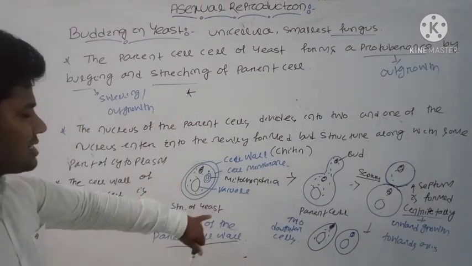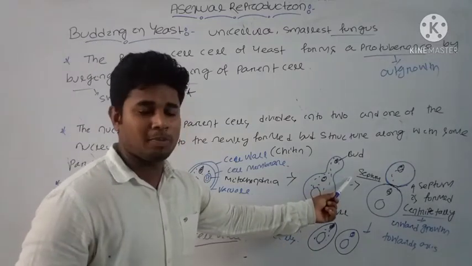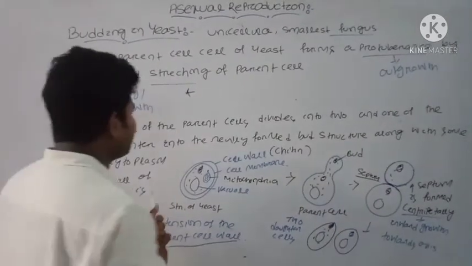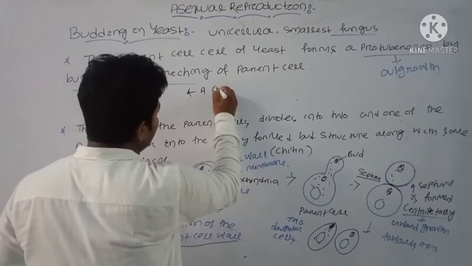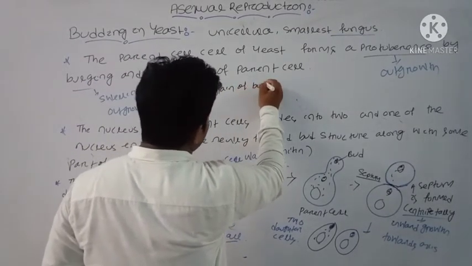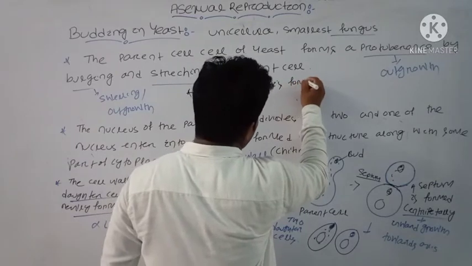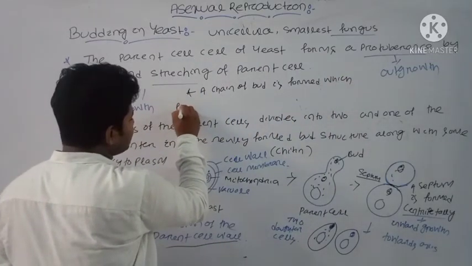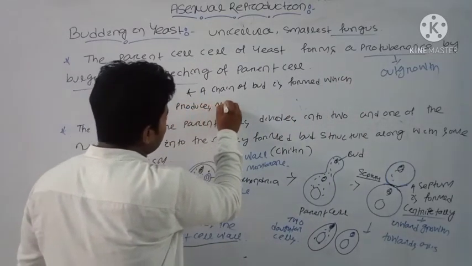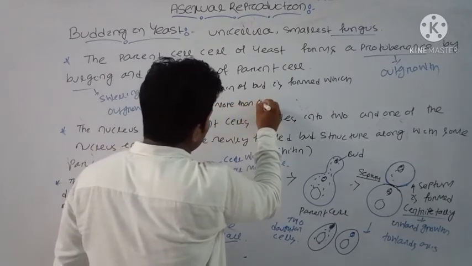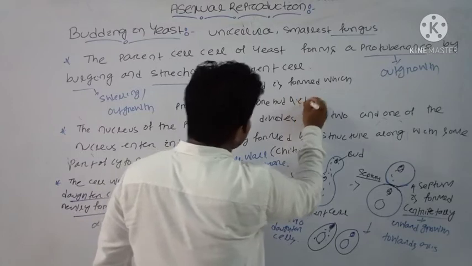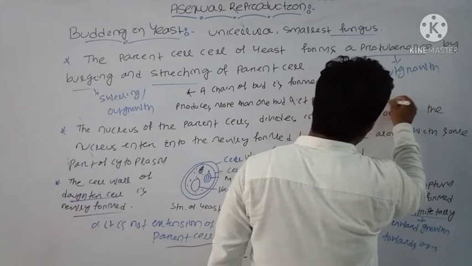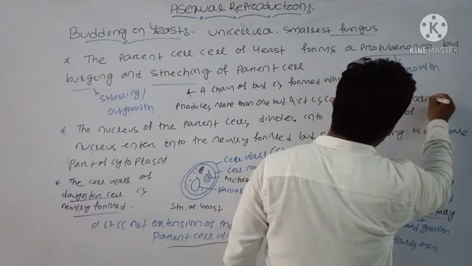Okay, and another important point is that here you can write that point. That is, here two daughter cells are formed, and the bud is an outgrowth of the parent cell, and sometimes a chain of buds is formed which produces more than one bud, and it is called as pseudomycelium.